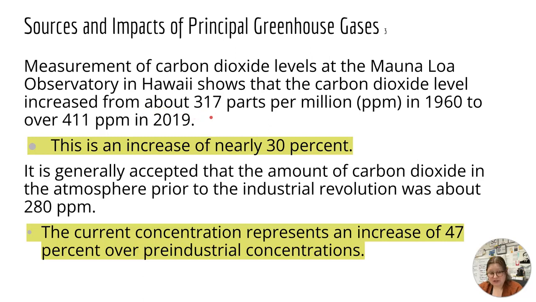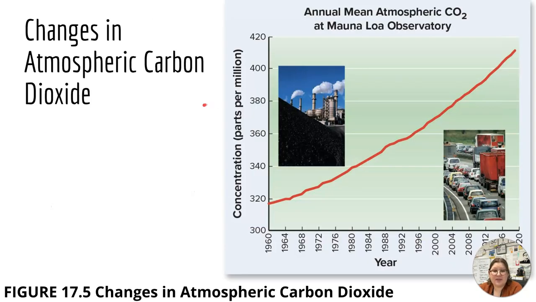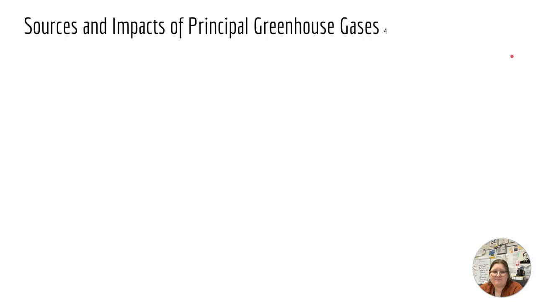The current concentration represents an increase of 47% over pre-industrial concentration. So we've almost 50% of an increase. And these are those measurements from that observatory. So in 1960, we were just below 320, and then up to 2020, we are at about 410, 411.